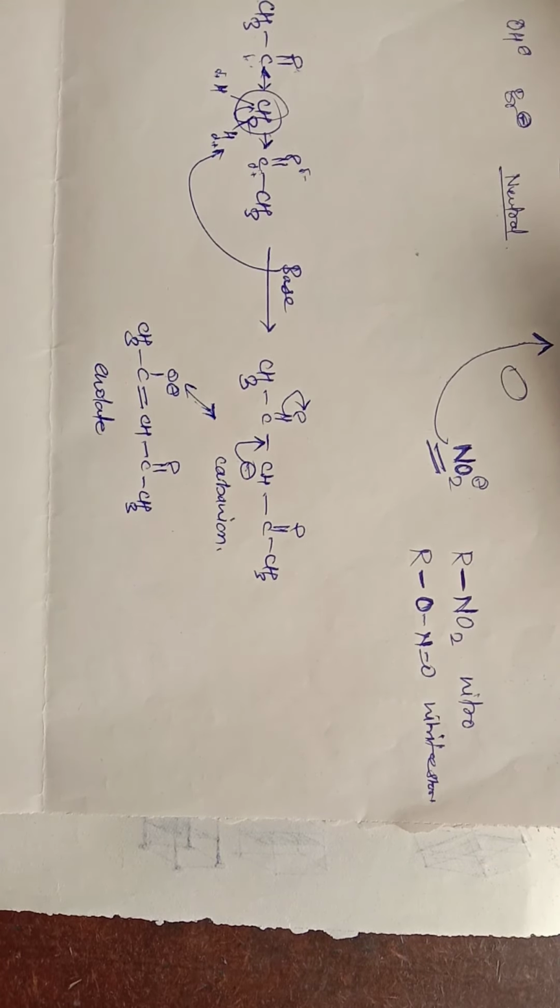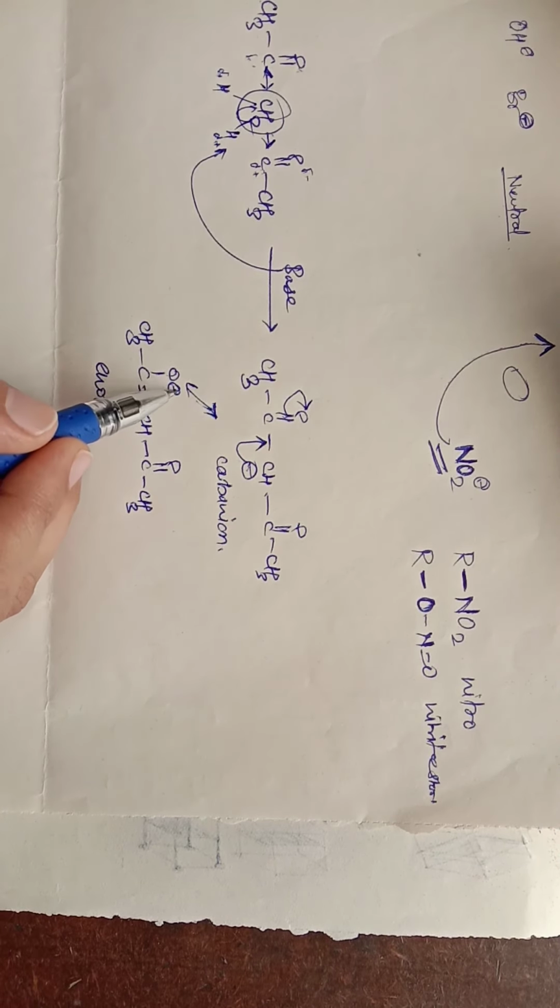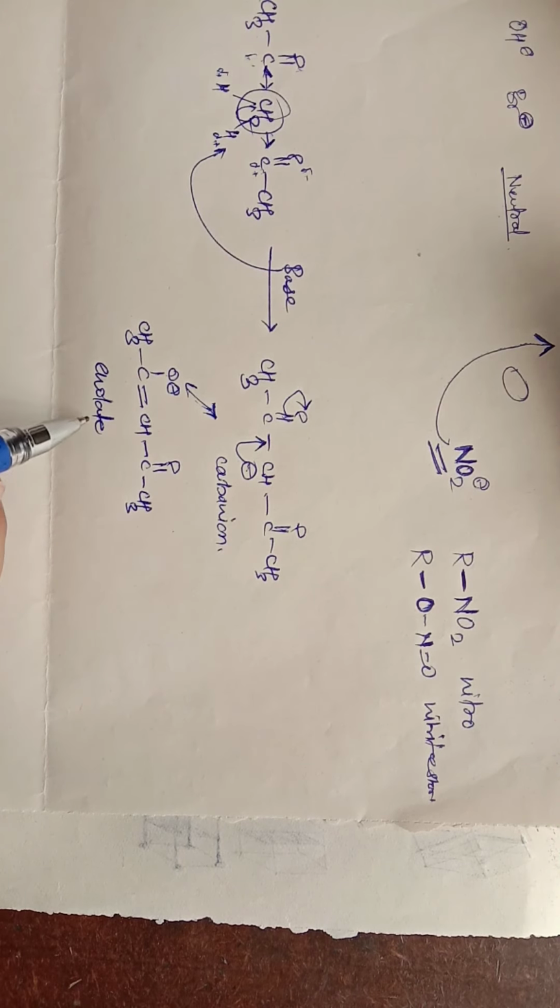There is a different chapter for this enolate. You will get the whole information in the next semester. So here the enolate formation takes place. Now enolate means there is an ene, right, and an oxygen containing a negative charge, so it is totally called an enolate.